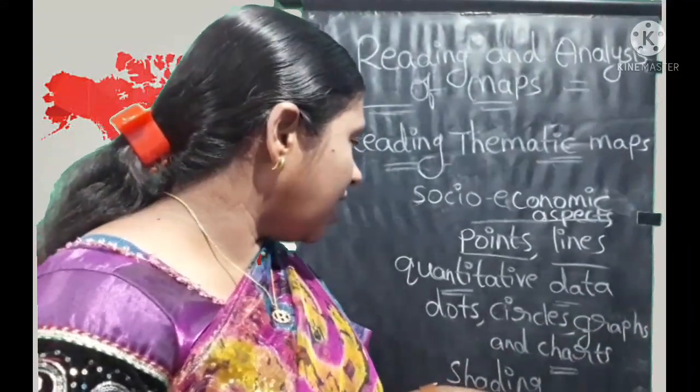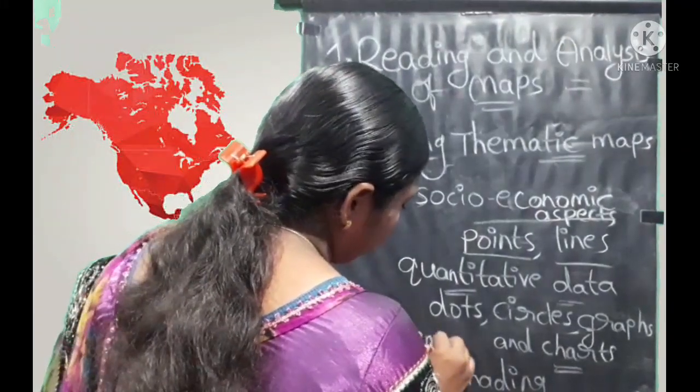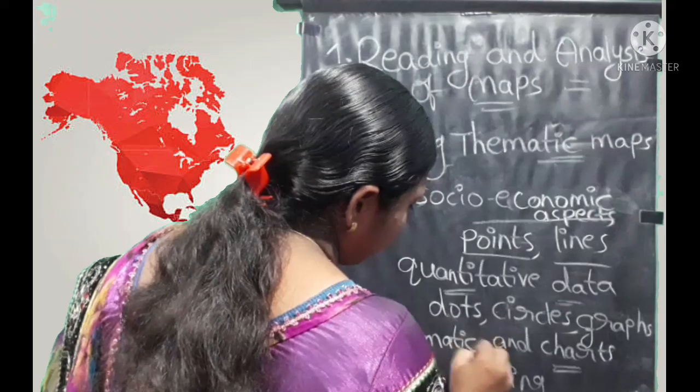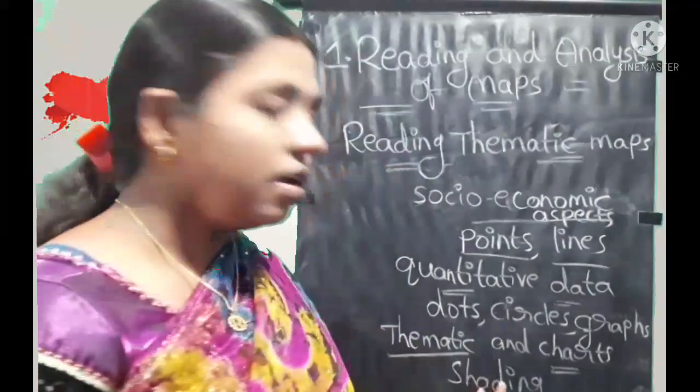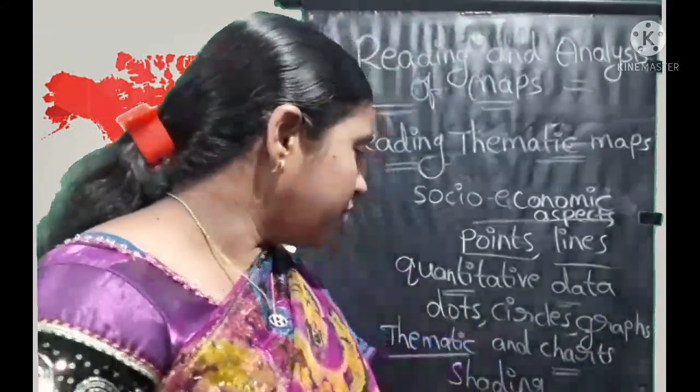And next one is the thematic maps, which are represented using shading. Shading can be used. Okay, children.